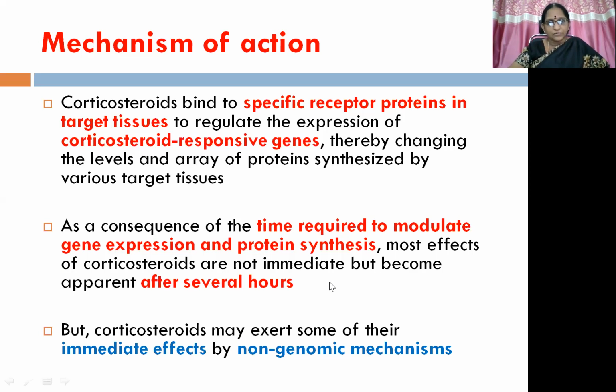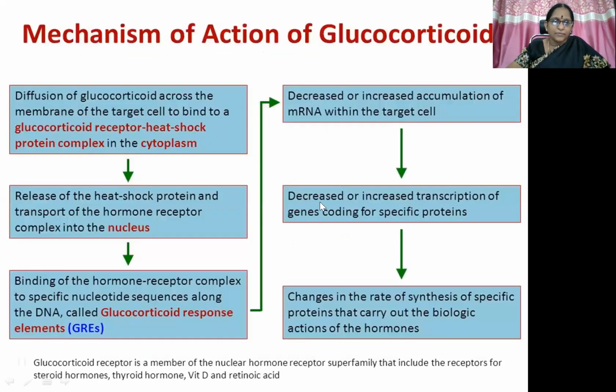If a question is asked to you in viva voce, are glucocorticoid receptor mediated effects immediate or delayed? You have to answer that both types of actions are there. One is when they combine with the cell membrane bound receptors, it is an immediate action and they produce non-genomic effects. Whereas when they combine with the receptors present in the nucleus, they produce genomic effects, which are very delayed and occur after several hours. Corticosteroids may exert some of their immediate effects by non-genomic mechanisms. That's what we discussed just now. So here is the process.